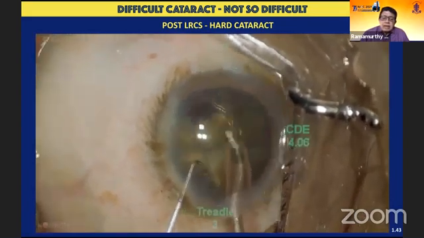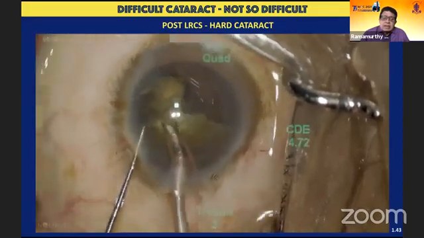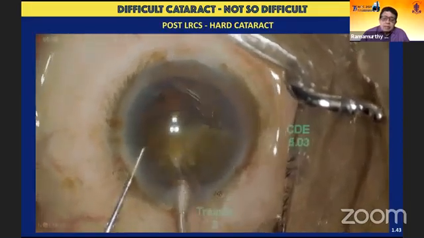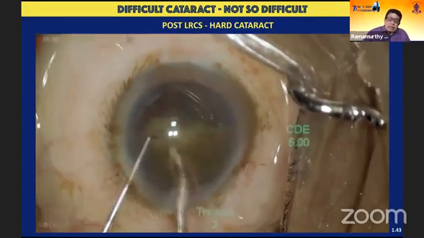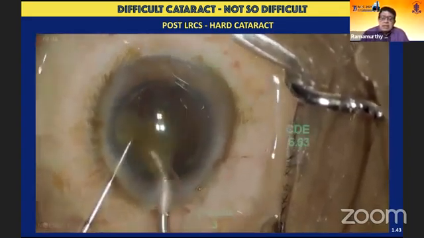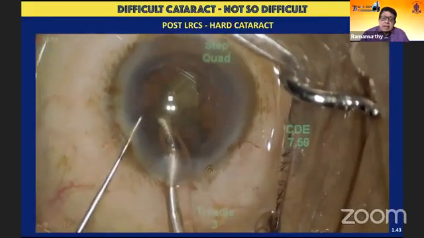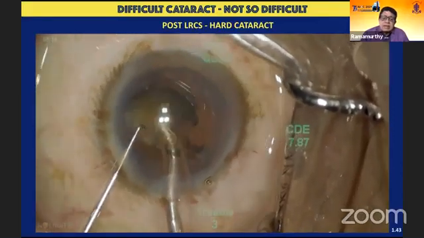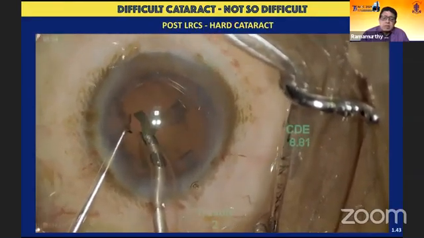And again, the usage of power as such is quite less. I'm using almost 600 vacuum with power of just about 60%. Unfortunately, in this particular case, the overlay is not visible, but you can see the CD is quite low even for an extremely hard cataract like this. And though it's pre-treated with laser, it's sub 10. That tells you that it's more the fluidics which is working very well.